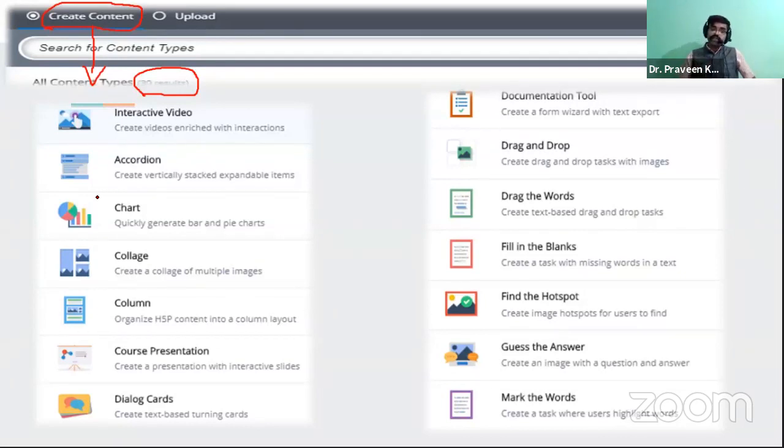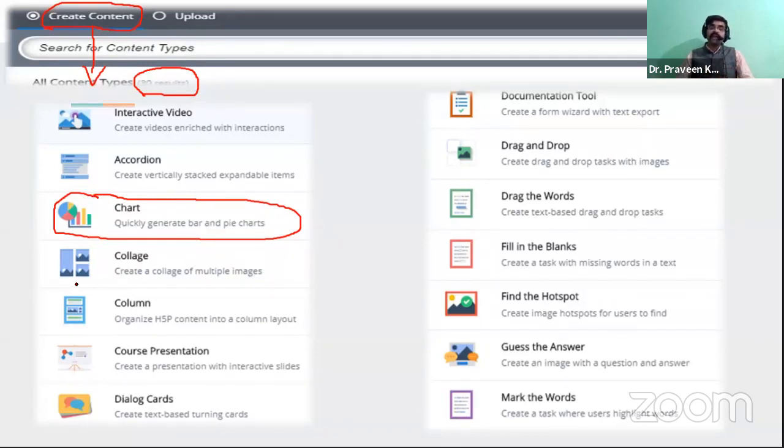And then the chart. In some subjects there is statistical information. In that statistical information, the statistics will be provided by the teacher, and based on that, the teacher can ask questions to analyze the information regarding the statistics, so that can be made use of in the classroom.